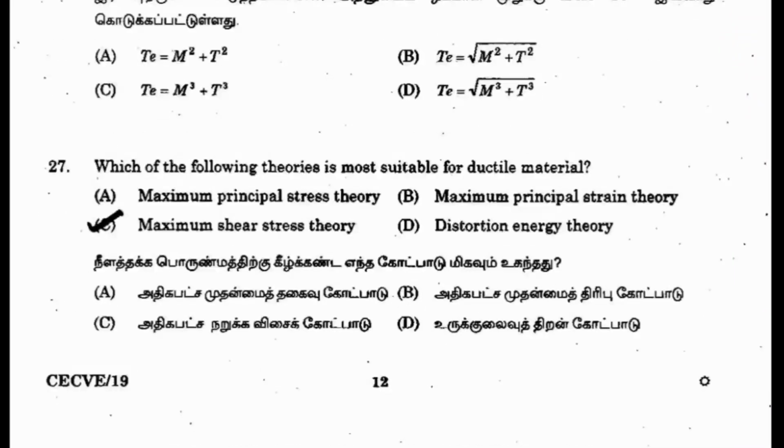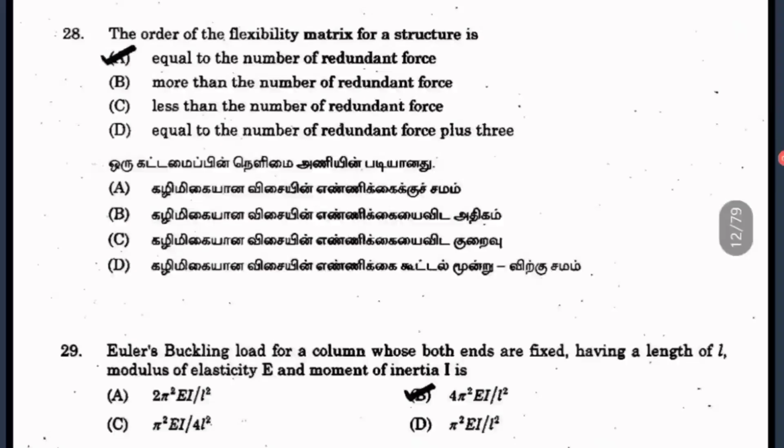Question 27: which of the following theories is more suitable for ductile material? There are 5 theories we'll be studying in the last chapter of strength of materials. Out of these, the maximum shear stress theory is particularly for ductile material, so it is option C. Question 28: the order of the flexibility matrix for a structure is. The number of elements, that is the order, should be equal to the number of redundant forces. So it depends on how much redundancy the structure has.